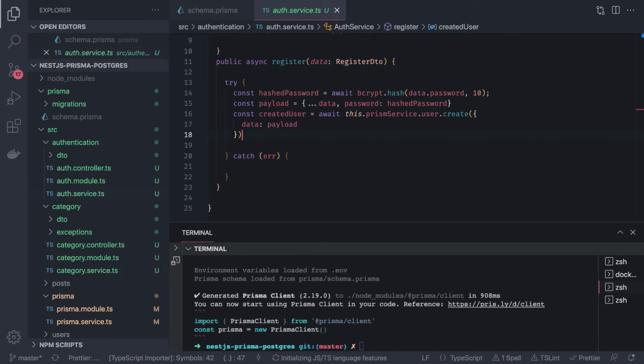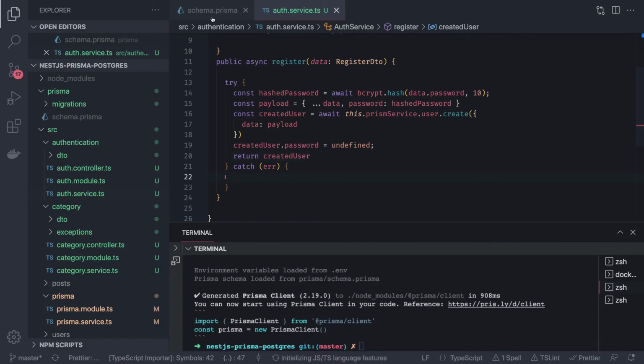So we are inside the authentication service, and this is the register method. Once the user is created successfully, this is the created user, we can just return the created user by setting the password empty. Created user password empty, and then we can return that user. And inside error, let's say if we are not able to create a user, then there are two possible causes.